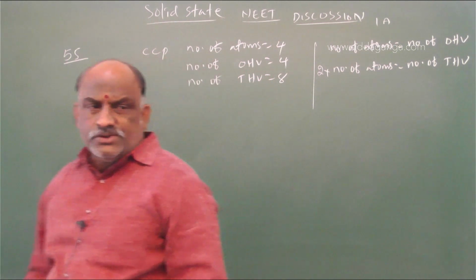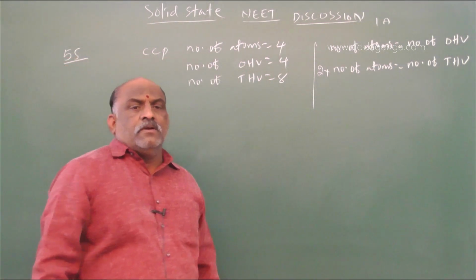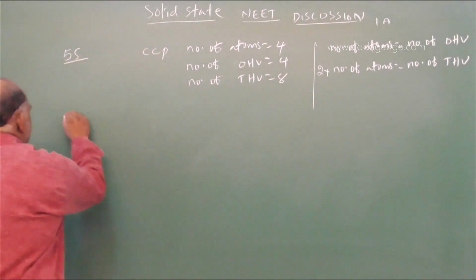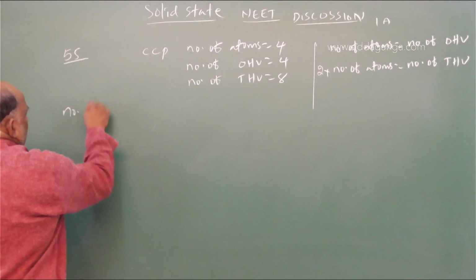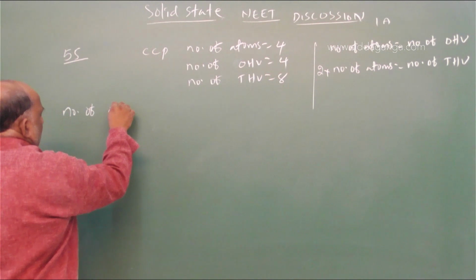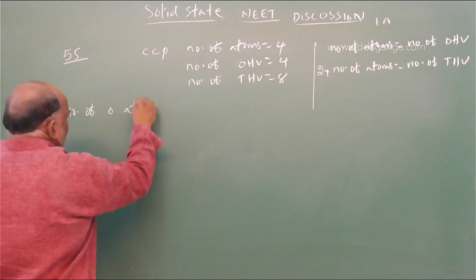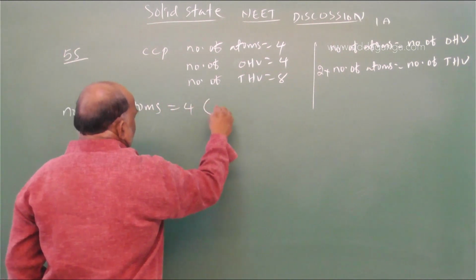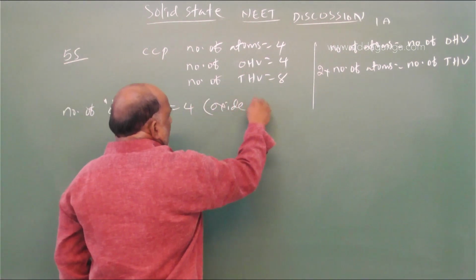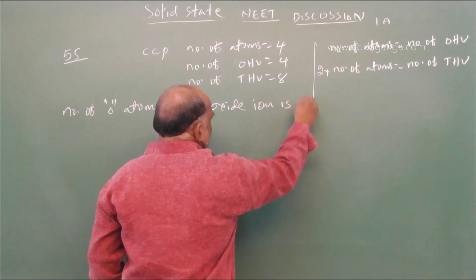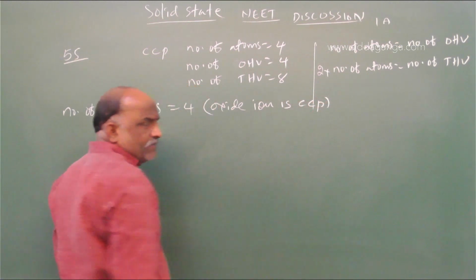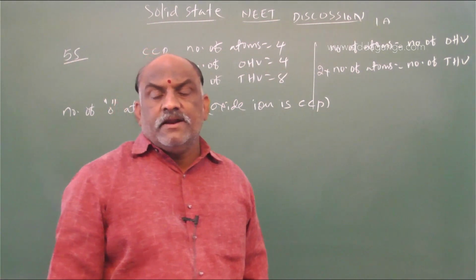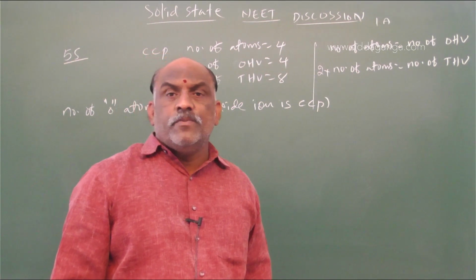So once you go through the question, oxide ion is CCP. Number of O atoms is equal to 4 because oxide ion is CCP. Next, second one, 1/6 of tetrahedral voids occupied by A.